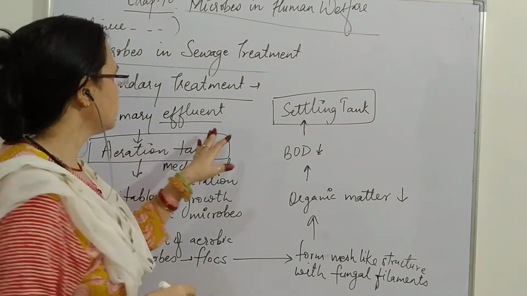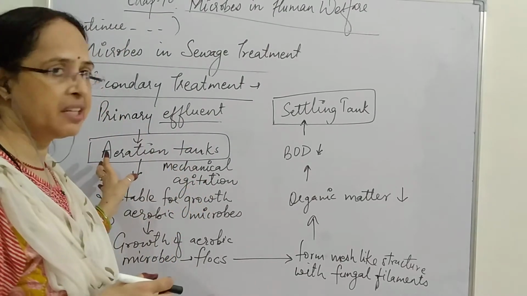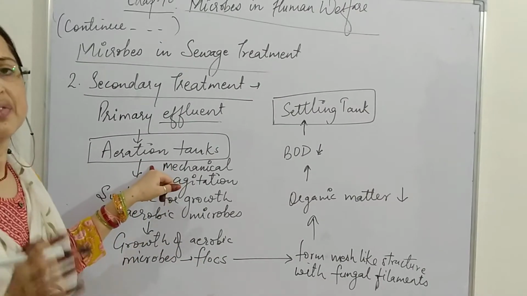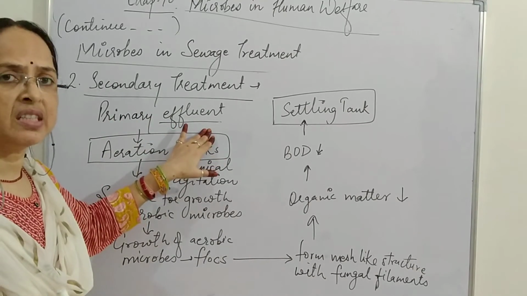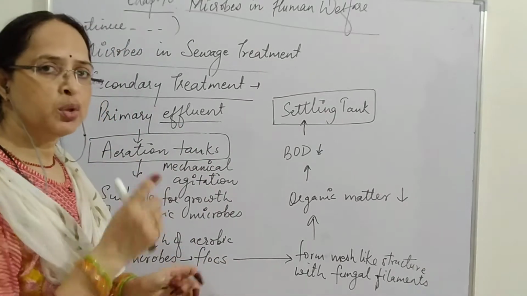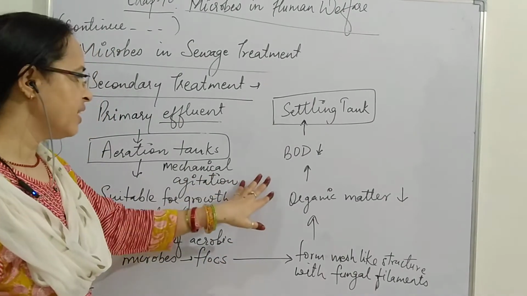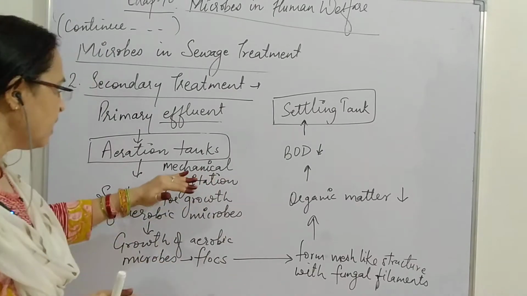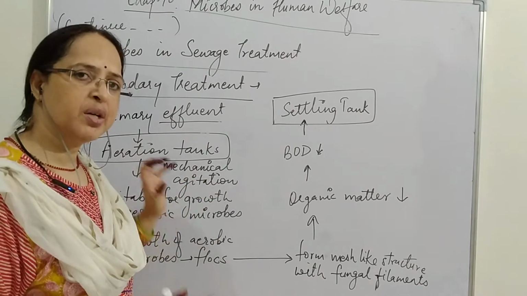So what will happen when this primary effluent is passed into the large tanks called aeration tanks? The word aeration means supply of air. Air is supplied into the effluent, and the complete effluent is agitated or rotated with a machine, so that air is completely mixed in the effluent. This is mechanical agitation. Then sufficient air and oxygen are present.